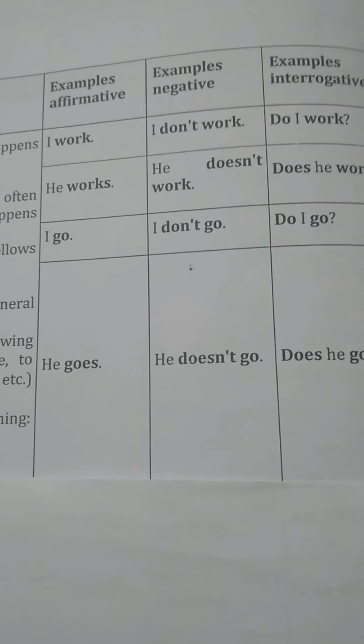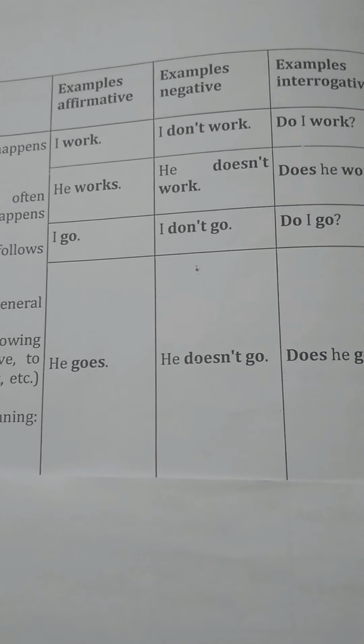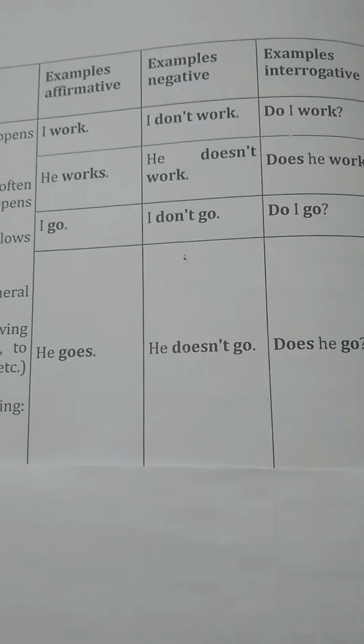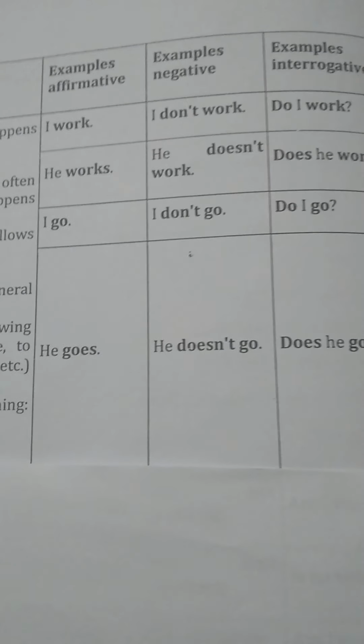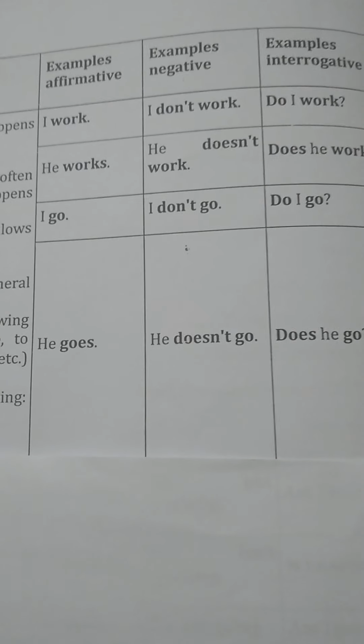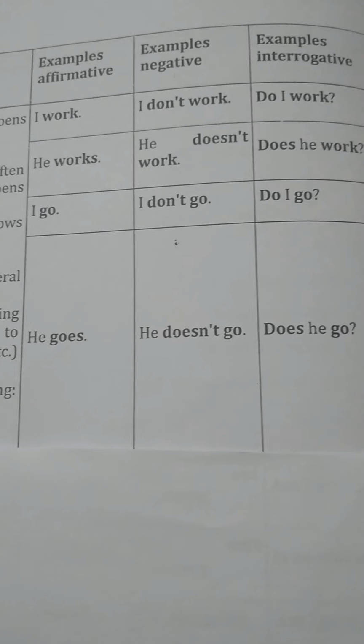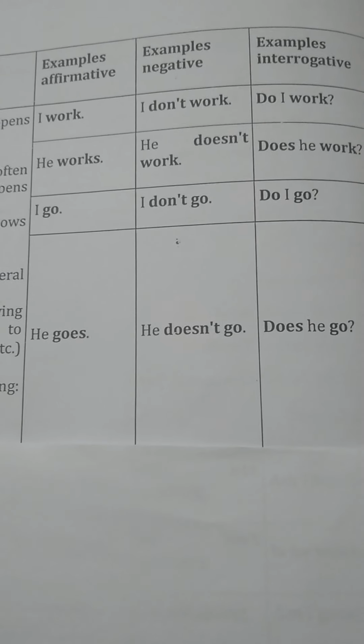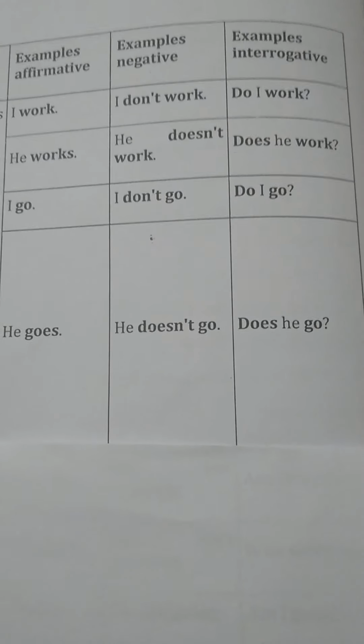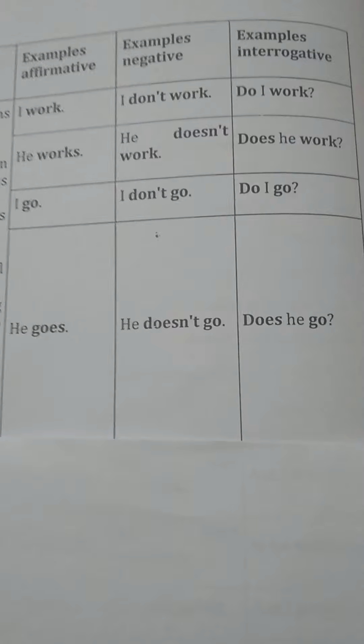Now all of you are thinking why works is written here? Because he is singular, and in simple present tense with a singular subject we use the s or es form of verbs. So he is singular, that's why we use works here. Then for negative, he does not work. And for interrogative, does he work?